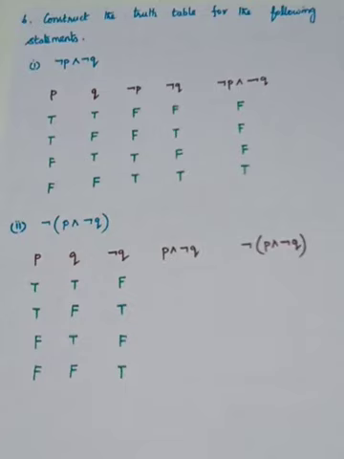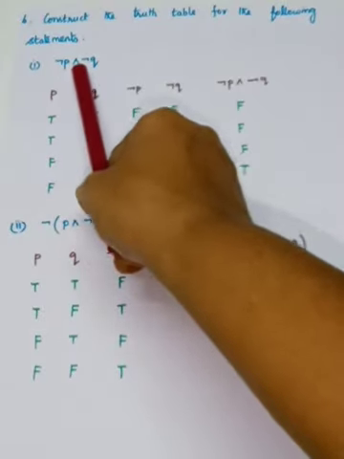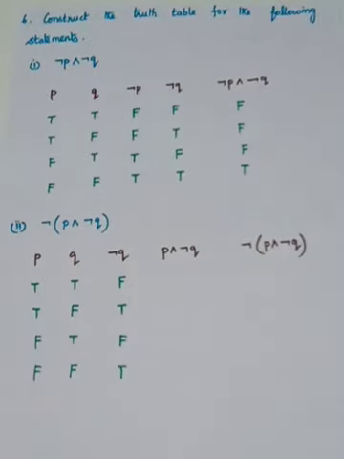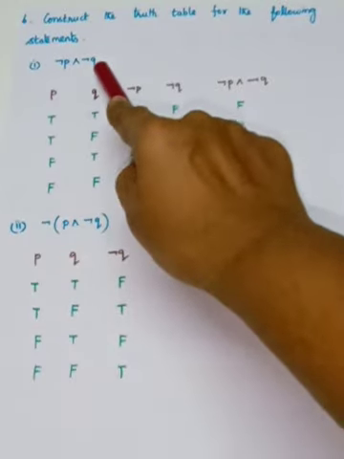Okay, see that first. Negation P, and, negation Q. So negation P and negation Q. So first what you have to write, while you are writing the truth table, we have to write the simple statements first. So here negation P, negation Q is used.